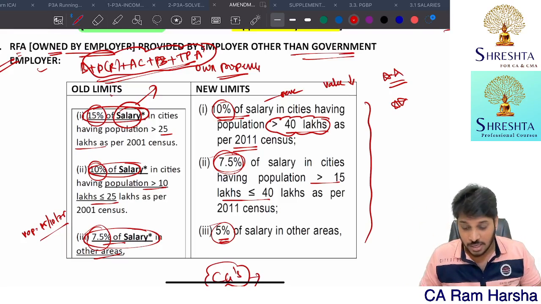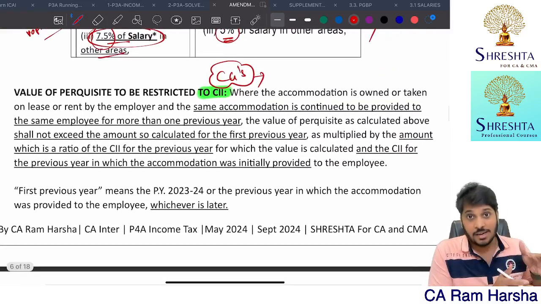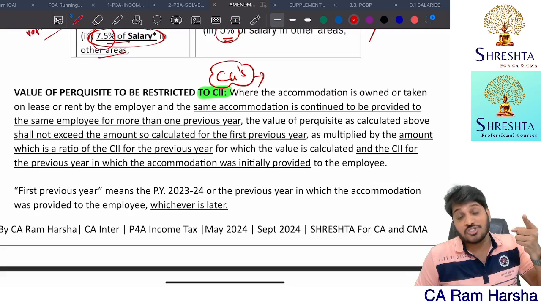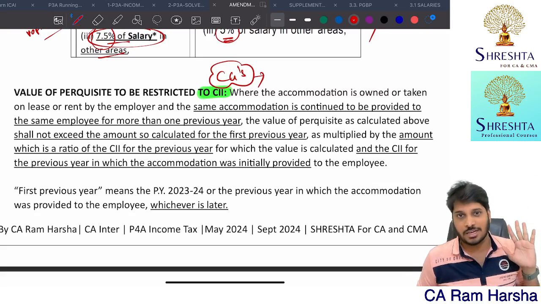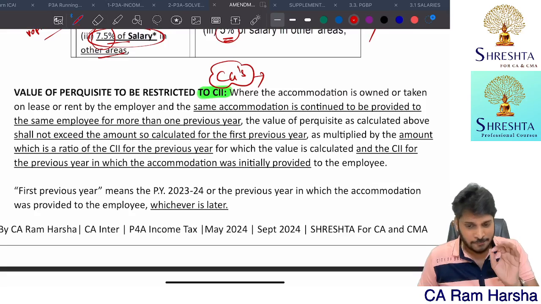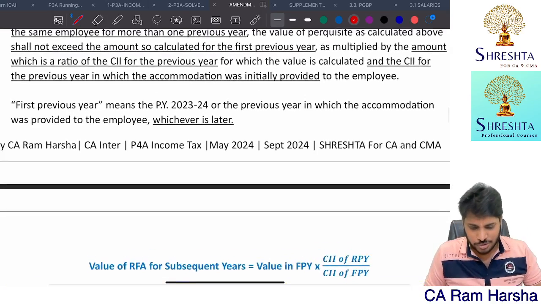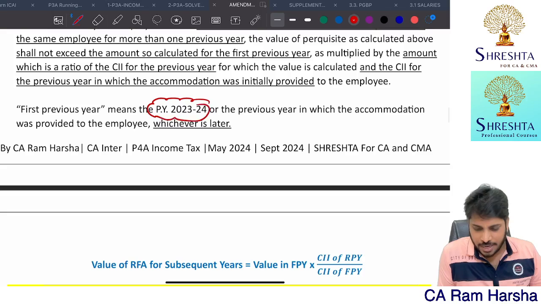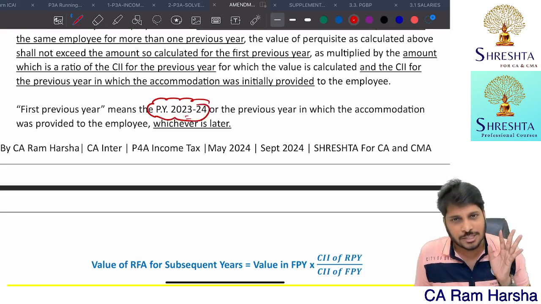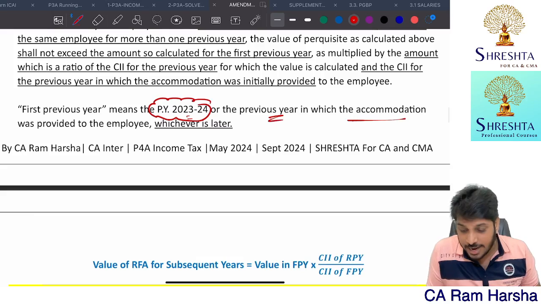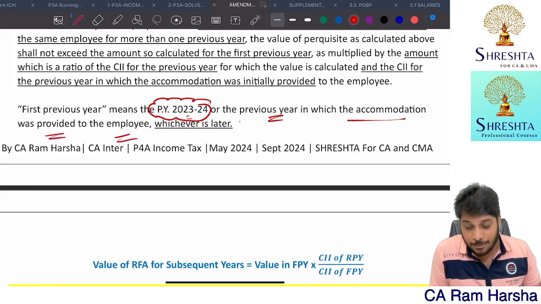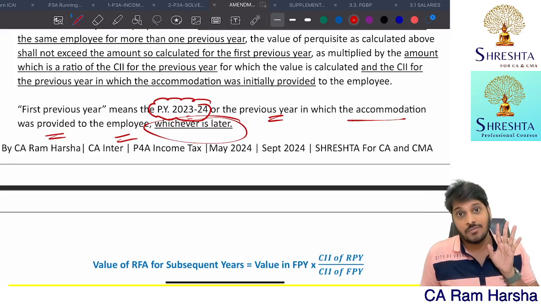So every year we have to compute perquisite value based upon the salary figures of that year. Correct? Now, the first year is from previous year 23-24 onwards, or the year in which accommodation is actually provided to the employee, whichever is later.